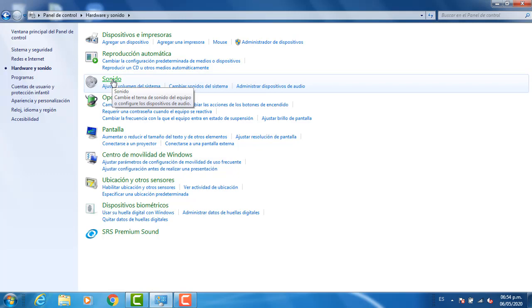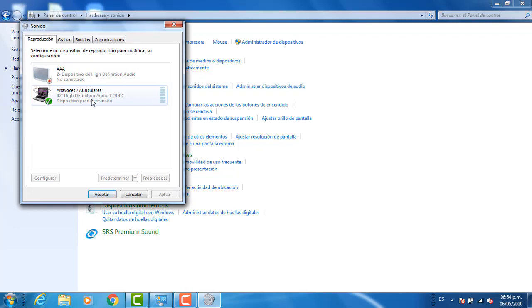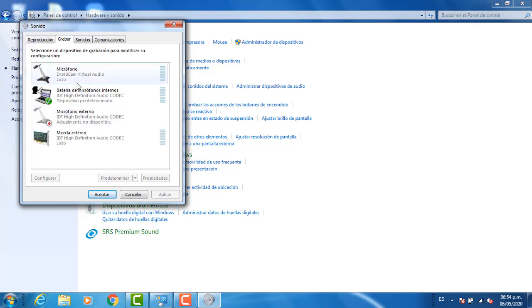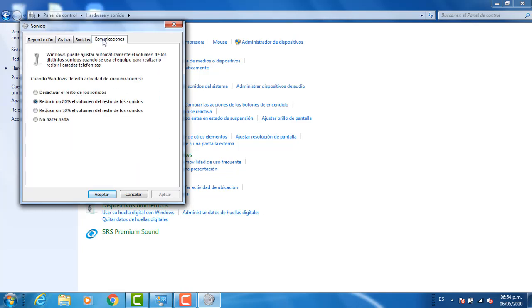we can change the sound options. In this case, if we connect another one like some speakers, it is going to appear here. All the options we have, in this case the microphone. I am talking and it is showing me the changes because it is receiving information. And we can reduce the volume of some kinds of sounds.